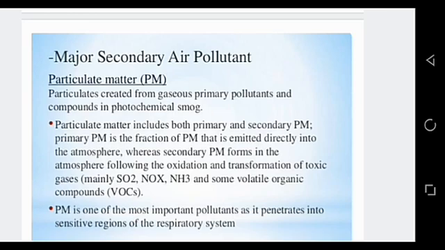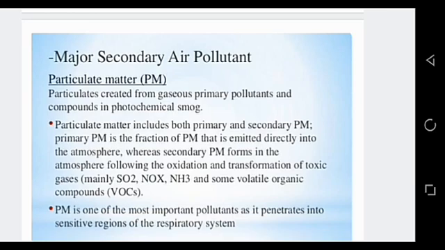Particulate matter, we can also say particle pollution. It is the sum of all solid and liquid particles that are suspended in the air which are harmful for us. Clear everyone? So basically, what is particulate matter? It is a complex mixture of extremely small particles of carbon and other pollutants that are suspended in the air. And why are they harmful for us?